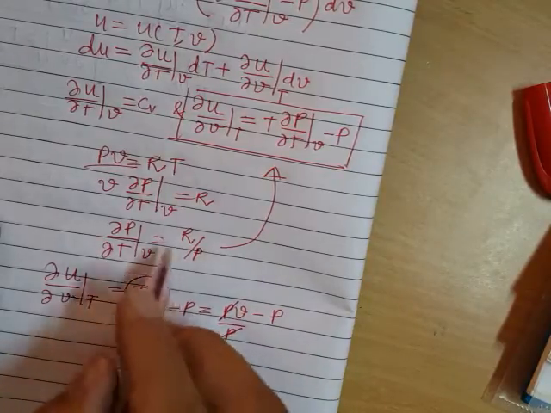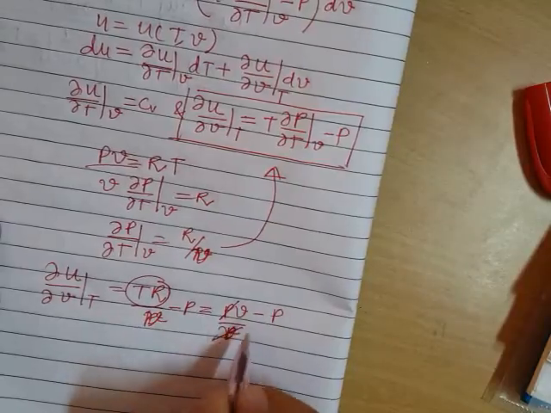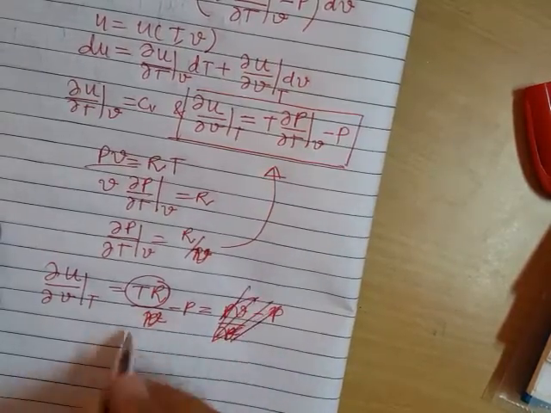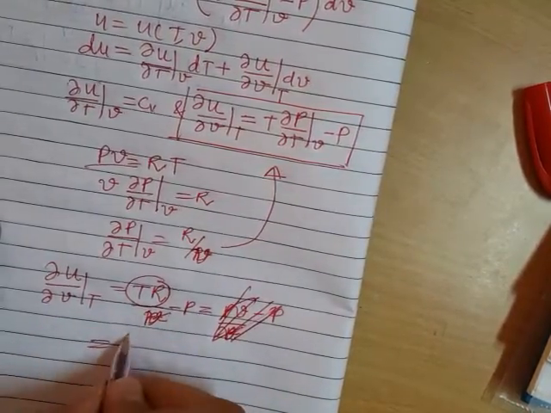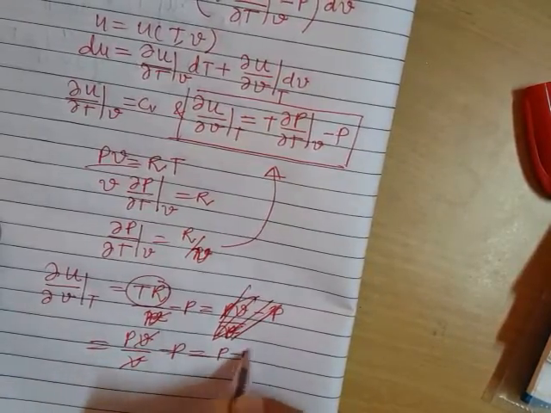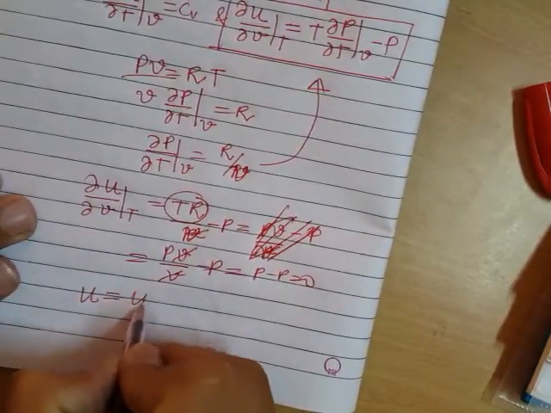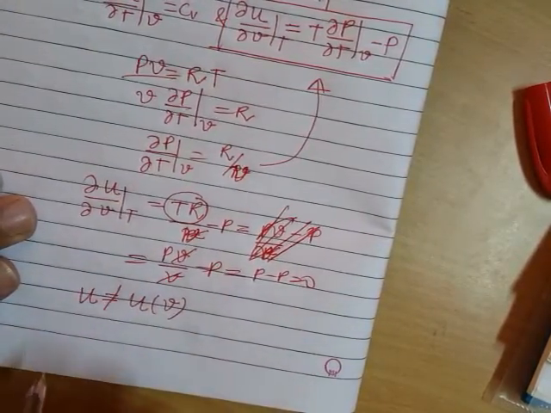Sorry, it is volume here. So this will be PV upon V minus P. This will be P minus P is equal to 0. That means internal energy is not a function of volume.